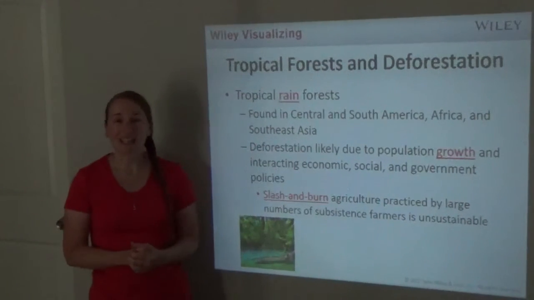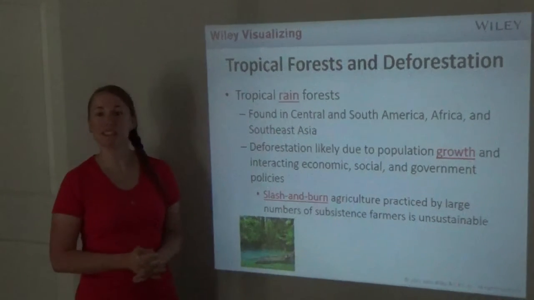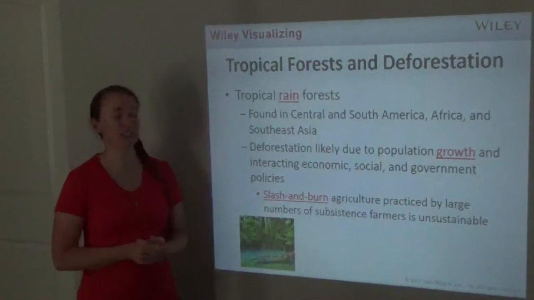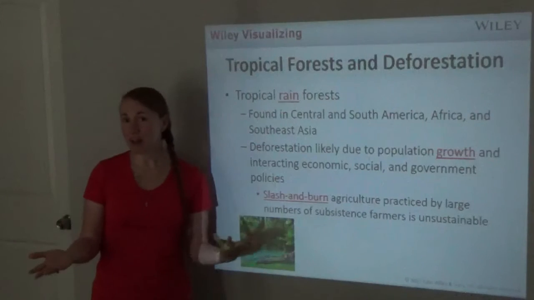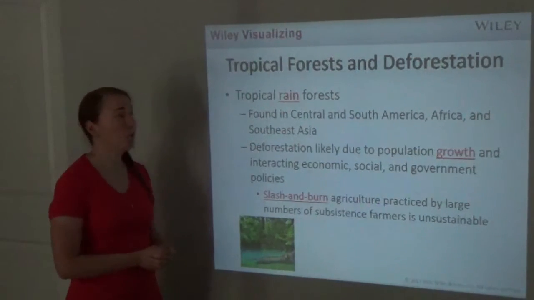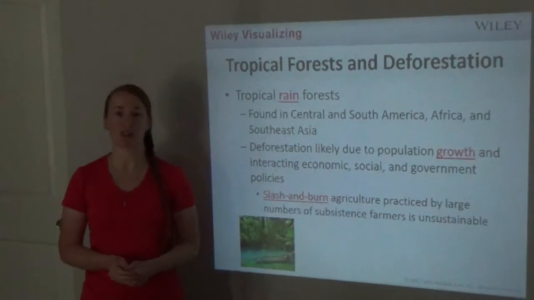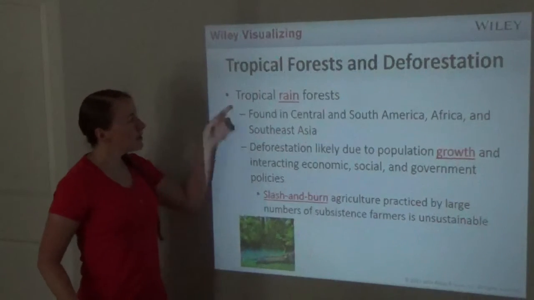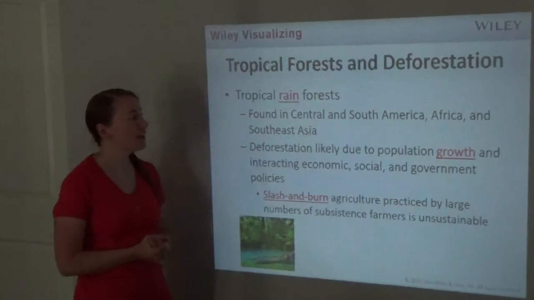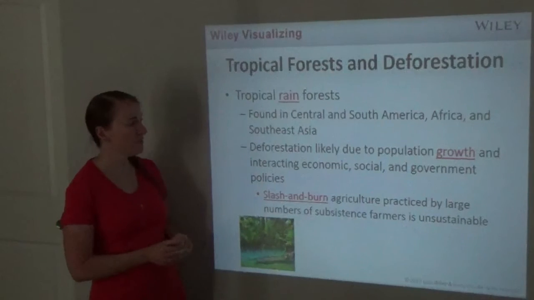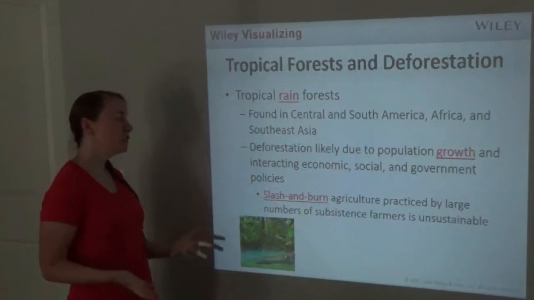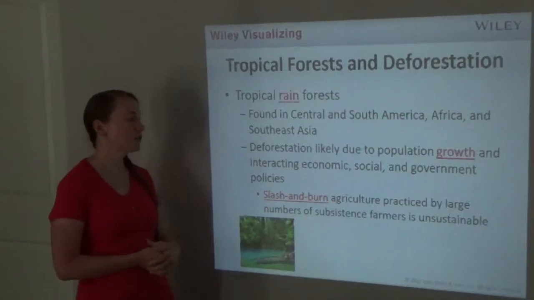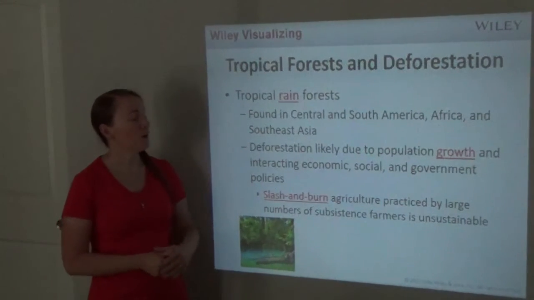Alright, so this is lesson 2 of chapter 13 and 16, so we're still in chapter 13, talking a little bit about deforestation. We ended with boreal forests and deforestation in lesson video 1, so now we're going to focus on tropical forests and deforestation. Tropical rainforests are found in Central and South America, Africa, and Southeast Asia. The deforestation in these areas is likely due to population growth and interacting economic, social, and government policies.